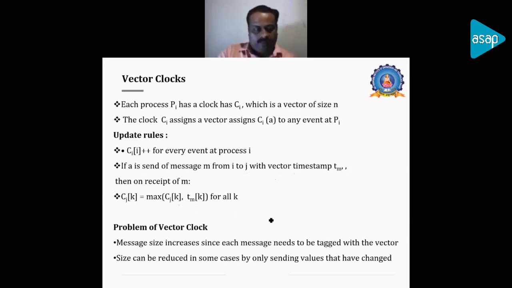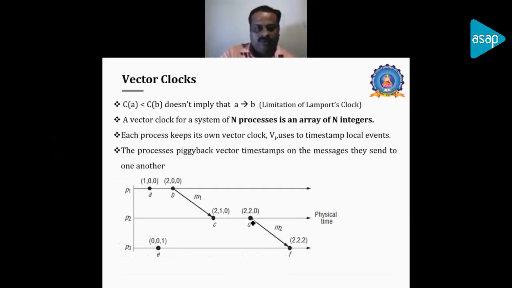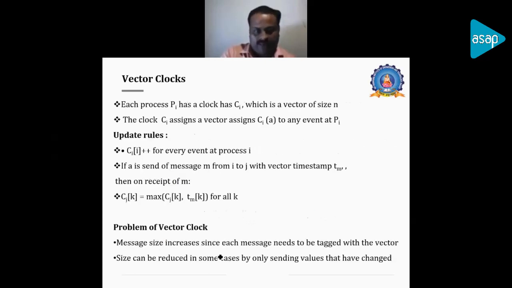And the disadvantage of the vector clock is the size of the message, because in the logical clock there is one value we are updating, but here we are updating with a triplet value. So the message size will increase, and there will be a problem communicating the message. Again, communication between the two sides has higher issues, and transmission issues will happen. So that is a disadvantage of the vector clock.